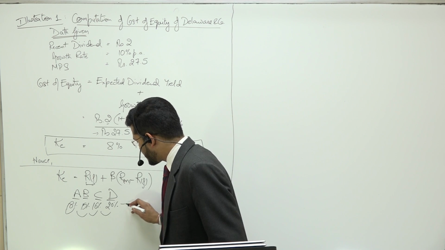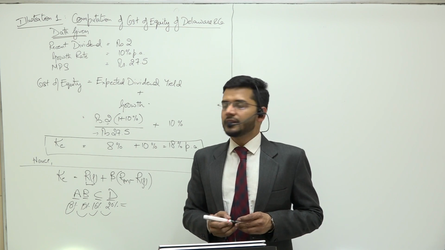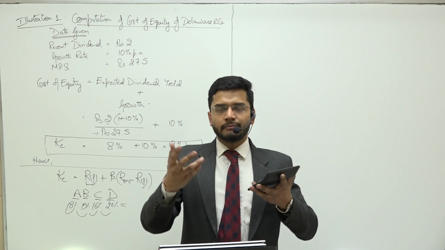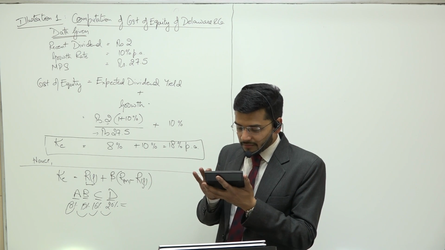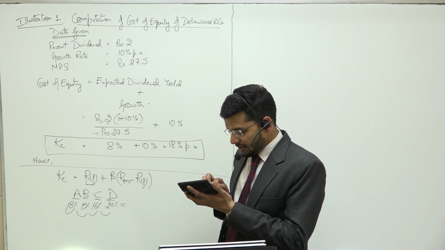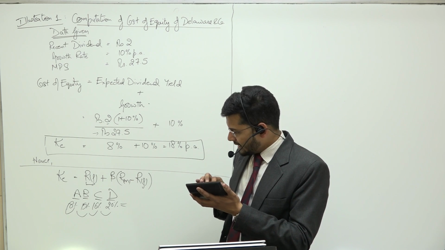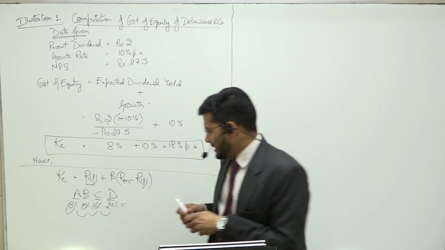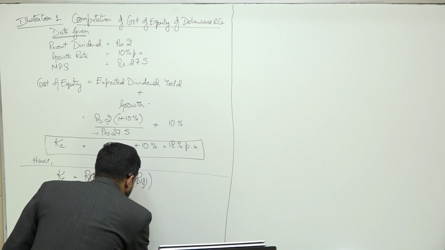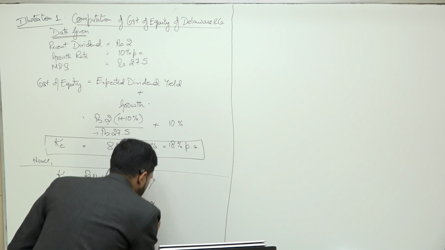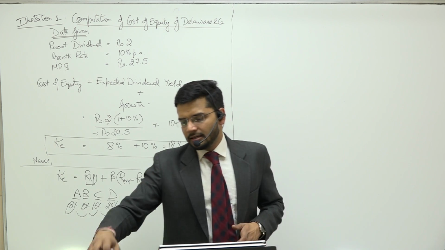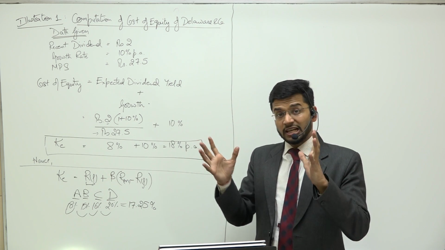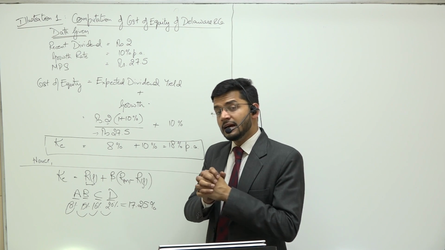The market comprises of these 4 companies. There is no other company in the market. So if I ask you broadly, in very rough measure, what is the market rate of return? So you will tell me, sir, 18 plus 15 plus 16 plus 20 divided by 4. It is, sir, approximately 17.25 is the market rate of return. So suppose this is the leather industry, and leather industry is, say, on a boom in a particular country, so that industry is paying really good dividends and really good returns.